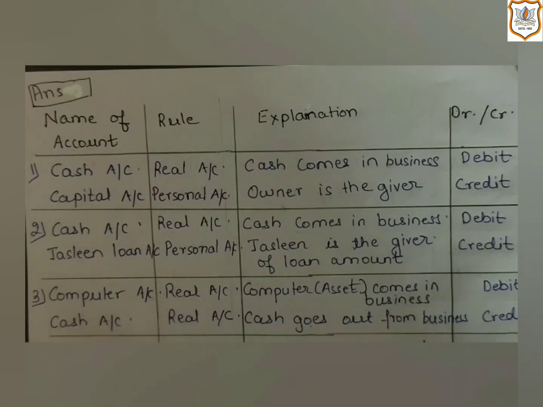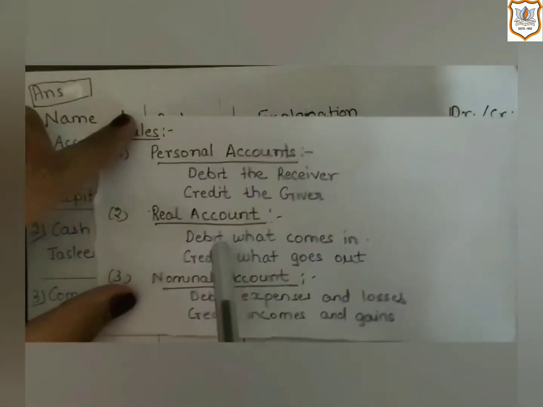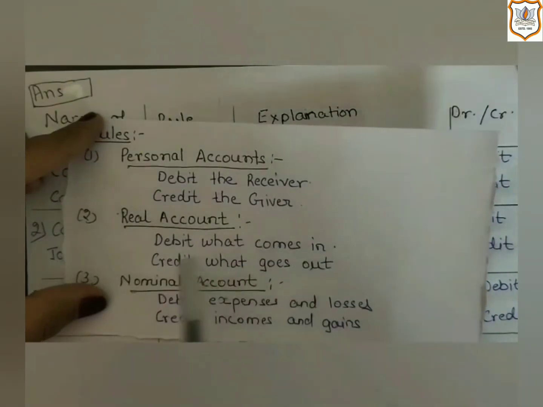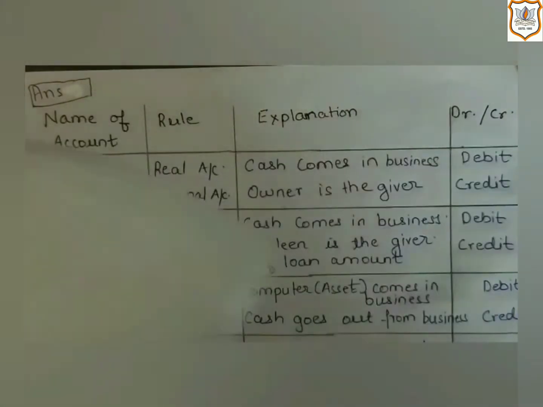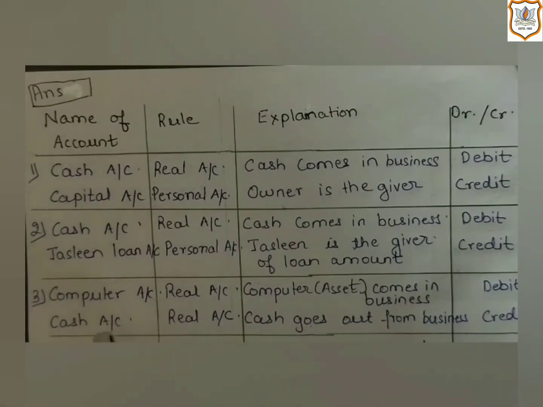Now we have identified that it is a real account. Now we have to apply the rule of real account. What does the rule of real account say? Real account says debit what comes in and credit what goes out. That means if an asset or thing is coming into the business, then we have to debit it. And if an asset is going out of the business, then we have to credit it.